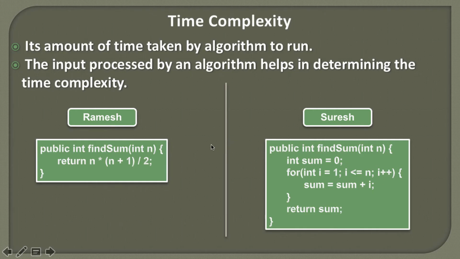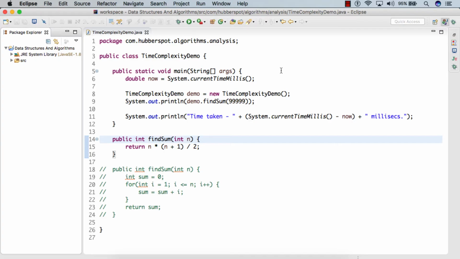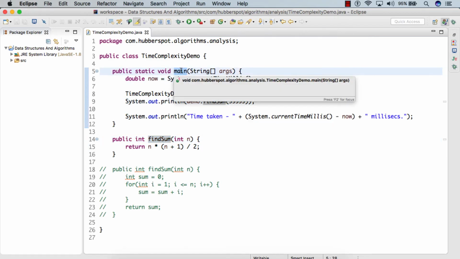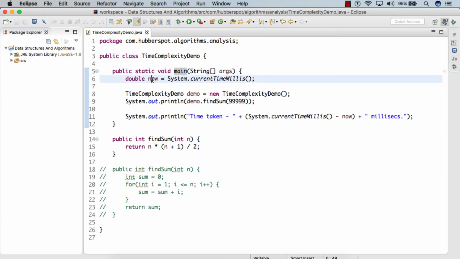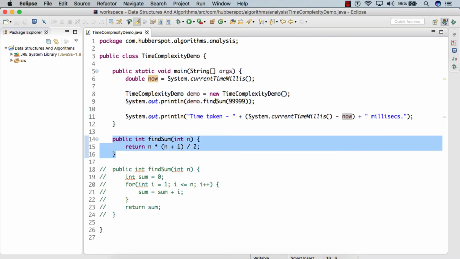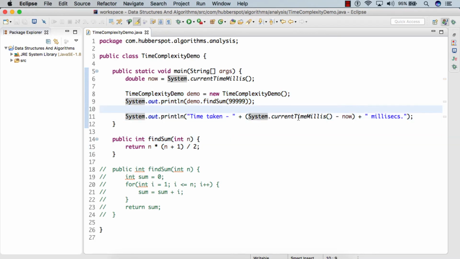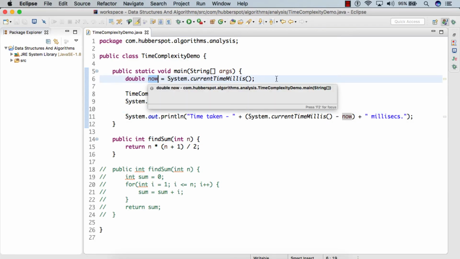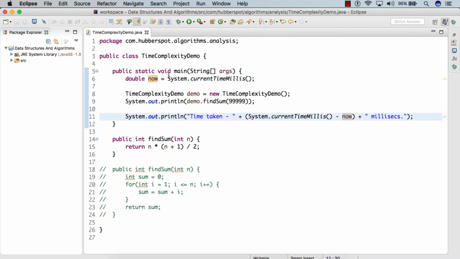Let's try to execute this code in Eclipse and see how much time these algorithms are taking. Friends, here you can see that we have written both the algorithms, and inside our main method we are simply calling this find sum method. When we run this main method, we store the current time in this variable. Then we execute our find sum method, and at the end we again calculate the current time and subtract the earlier time, so we can get the time taken by this algorithm.